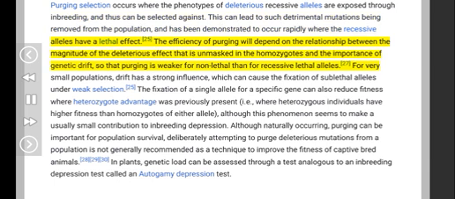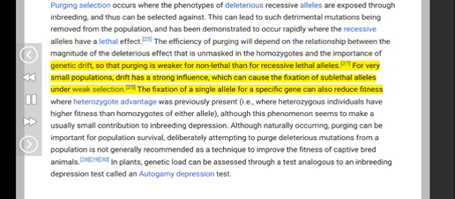The efficiency of purging will depend on the relationship between the magnitude of the deleterious effect that is unmasked in the homozygotes and the importance of genetic drift, so that purging is weaker for non-lethal than for recessive lethal alleles. For very small populations, drift has a strong influence, which can cause the fixation of sublethal alleles under weak selection.